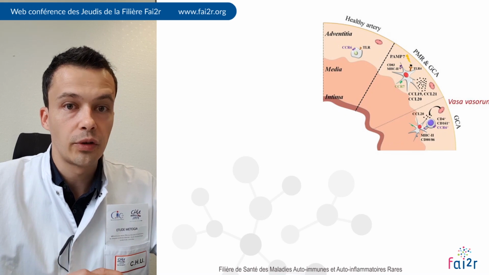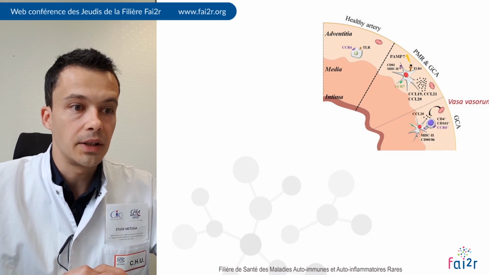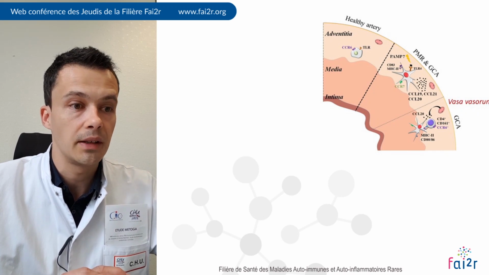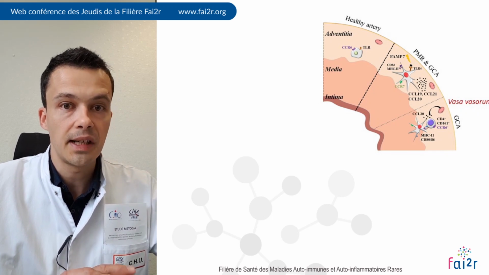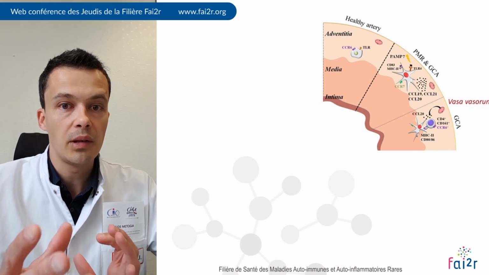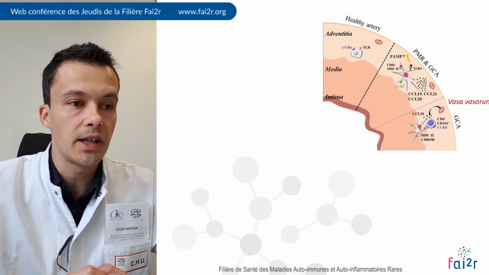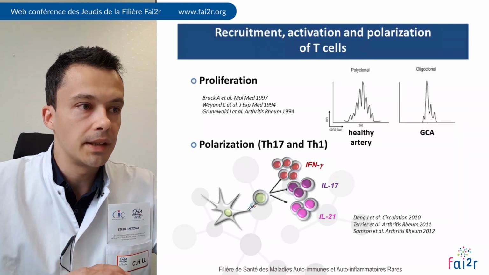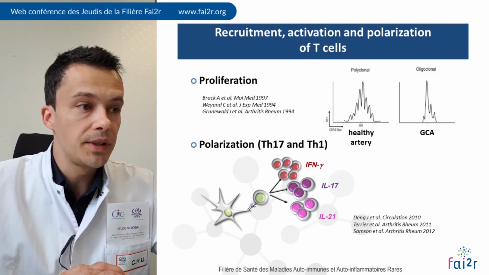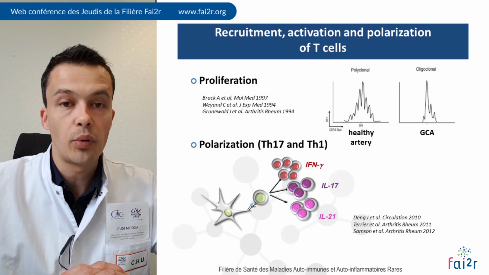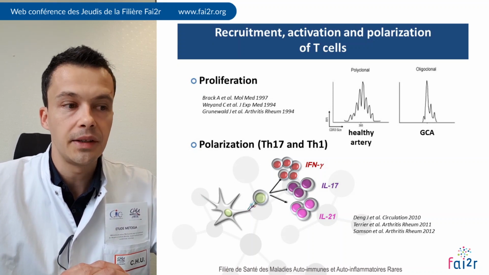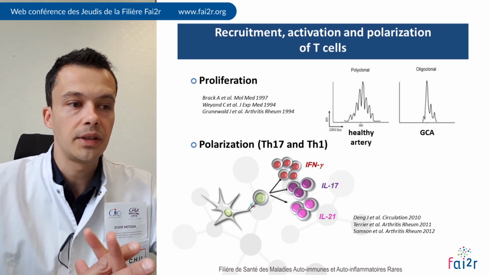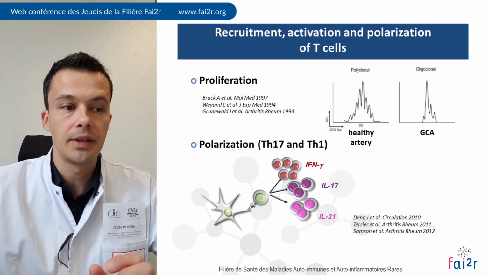We have demonstrated in my team that these T cells are expressing CD161 and CCR6, and that these T cells are pro-inflammatory and very able to differentiate into Th1 and Th17 cells. Indeed, once they are recruited in the arterial wall, T cells are proliferating and then polarized into Th1 cells producing interferon gamma and Th17 cells producing IL-17.